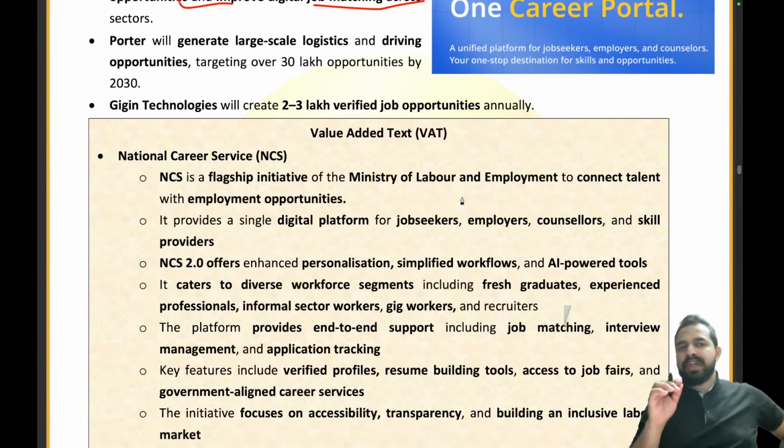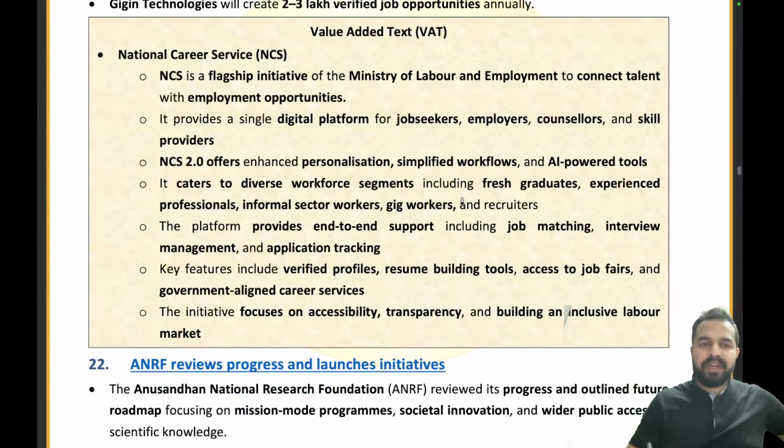So with which organization has this MOU been signed? It is Porter and Gigin. Absolutely right. Now my dear friend, this will be done as a part of the National Career Service. What is NCS? NCS is basically a flagship initiative of the Ministry of Labour and Employment only.